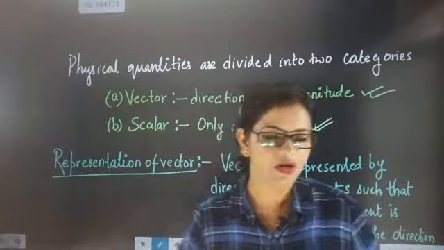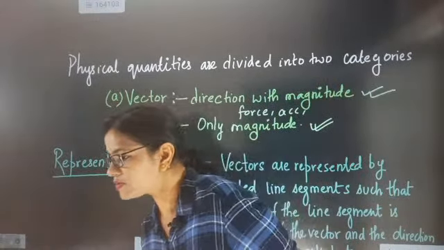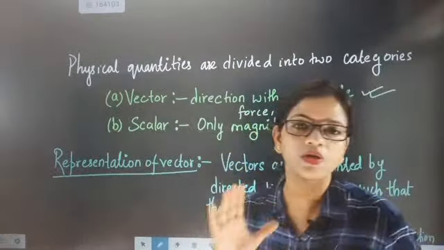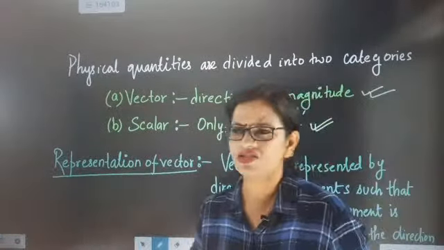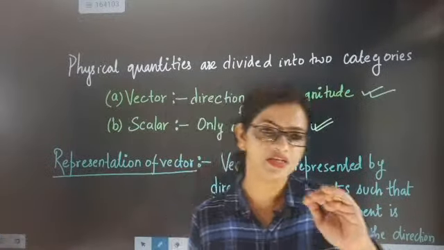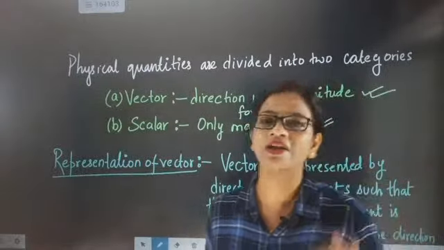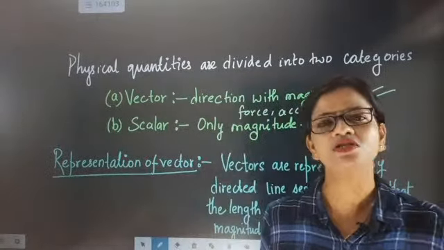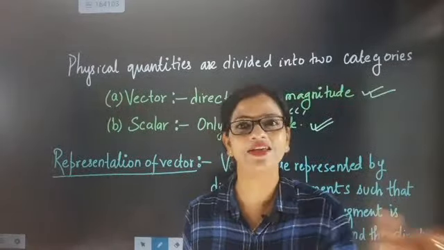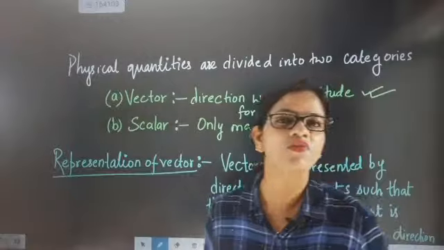So I gave some vector quantity examples: force, acceleration, simple examples. Displacement I talked about, and I told that these all are vectors because they have magnitude and direction. Force is mass into acceleration. Mass is there but acceleration is direction specific. Because of the presence of acceleration in force, force is a vector quantity.